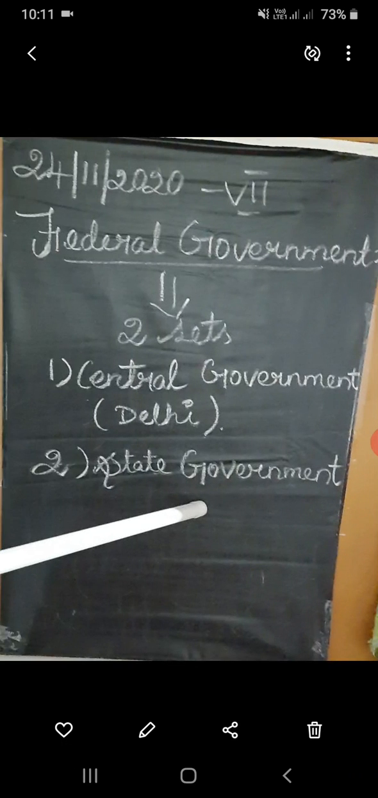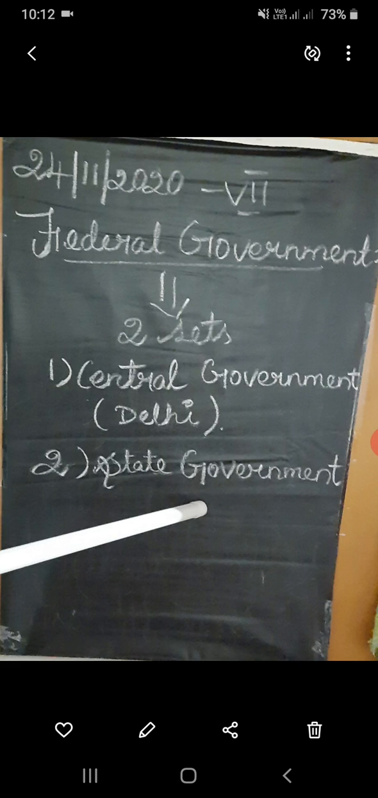What is meant by federal systems? Here, the power is divided into two sets. The ruling power is divided into two sets of government. One is the central government, which is in Delhi, and the other is the state government, that is, a separate government for each state. This is called a federal system.